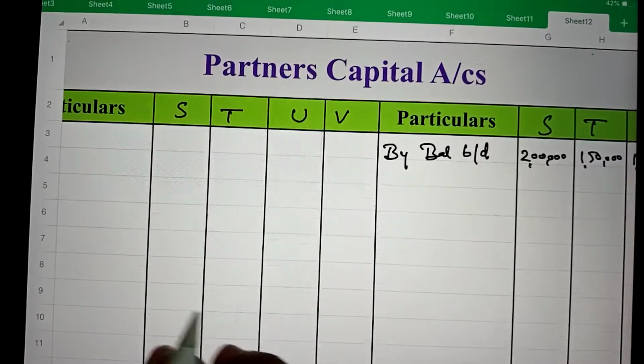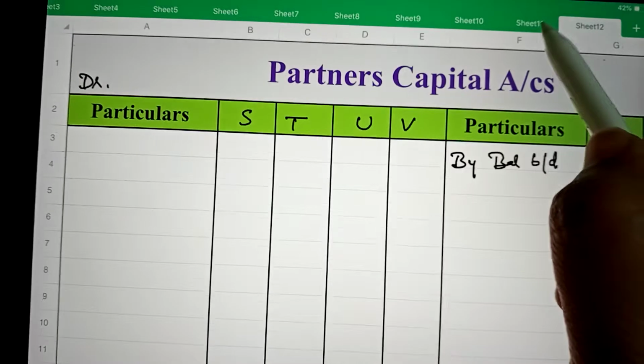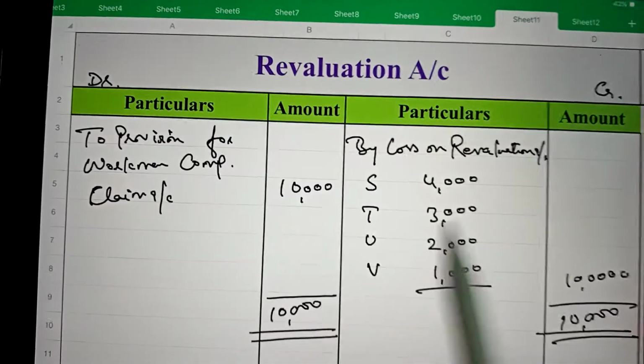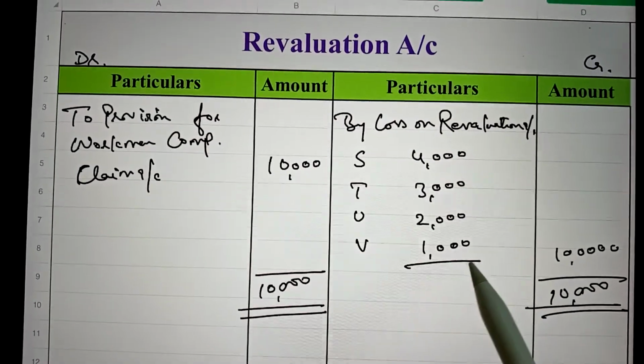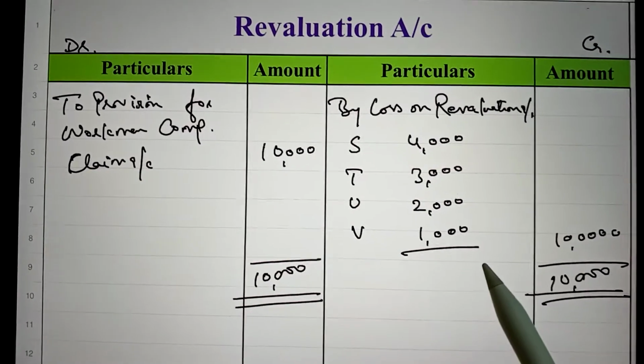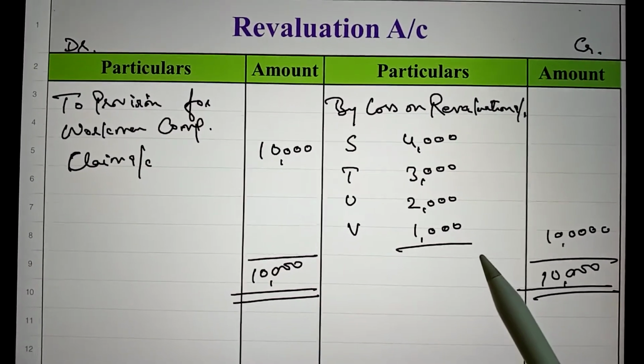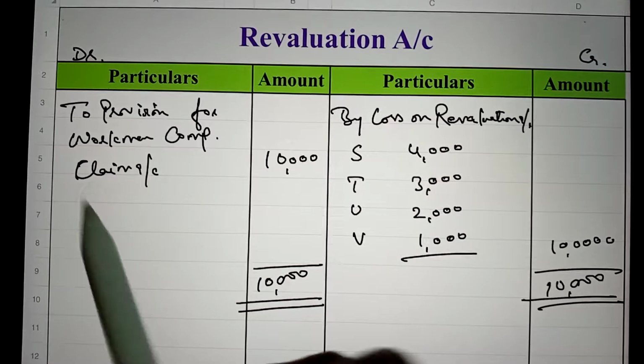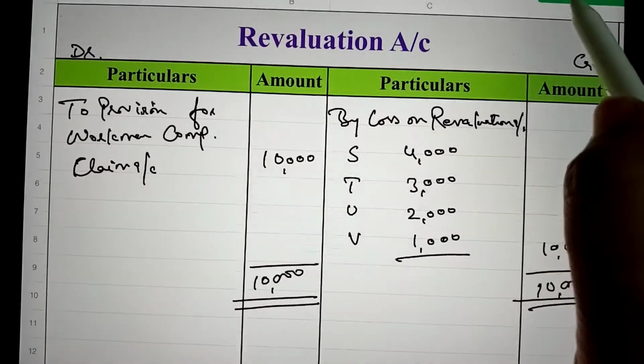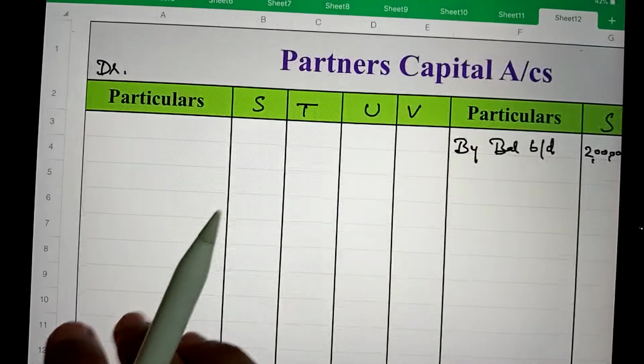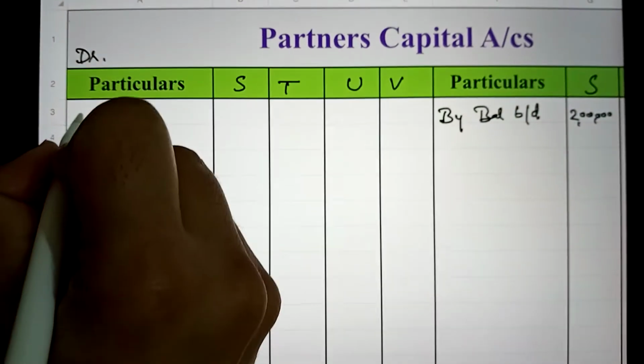The next adjustment is from the revaluation account, that is, the loss will be transferred to the capital accounts, and it will be written on the debit side because loss always comes on the debit side of partners capital account.